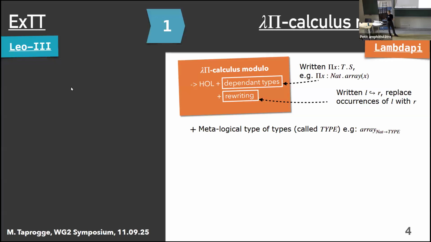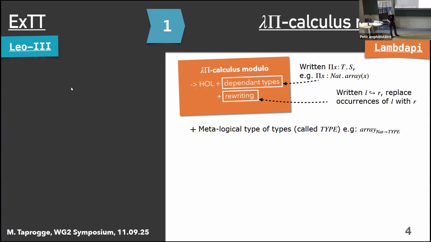So for the first step, which is the encoding of our meta logic, we're going to use LambdaPy. Once again, we've already heard about the LambdaPy calculus modulo today. So just very briefly, we have higher order logic with dependent types and rewriting. The syntax here is just like it was in the last talks, and we have a metalogical type of types, which is called capital Type here.